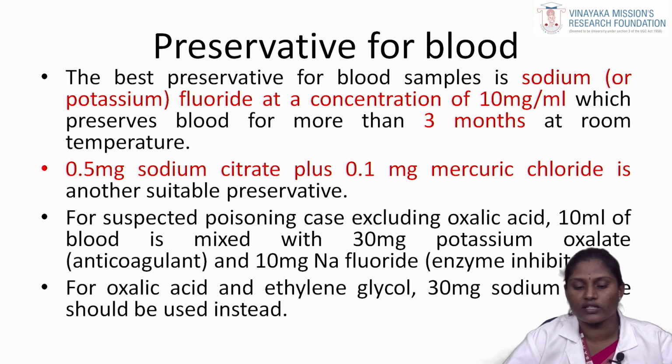In suspected poisoning cases, excluding oxalic acid, 10 ml of blood is mixed with 30 mg of potassium oxalate, which is the anticoagulant, and 10 mg of sodium fluoride, which is the enzyme inhibitor. For oxalic acid and ethylene glycol, 30 mg of sodium citrate should be used instead of the other anticoagulants.